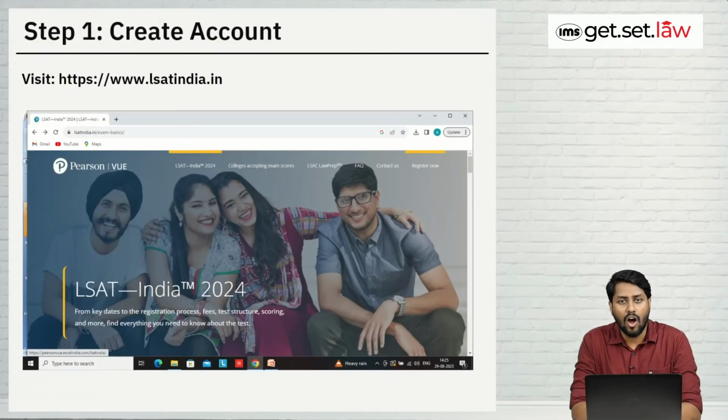So when we talk about on which website you will find the form, the website name is lsatindia.in. You will have to just Google lsatindia.in, and this is the page that you can see on your screen. As you can see on my screen, on the right hand side there is register now. You just have to click on register now to start the process.